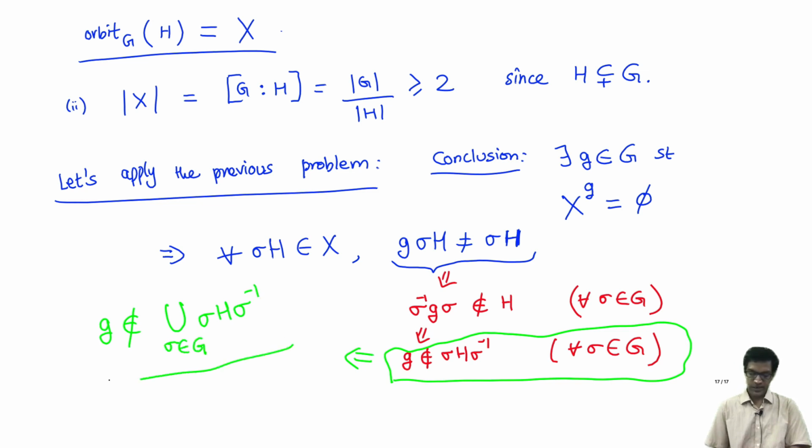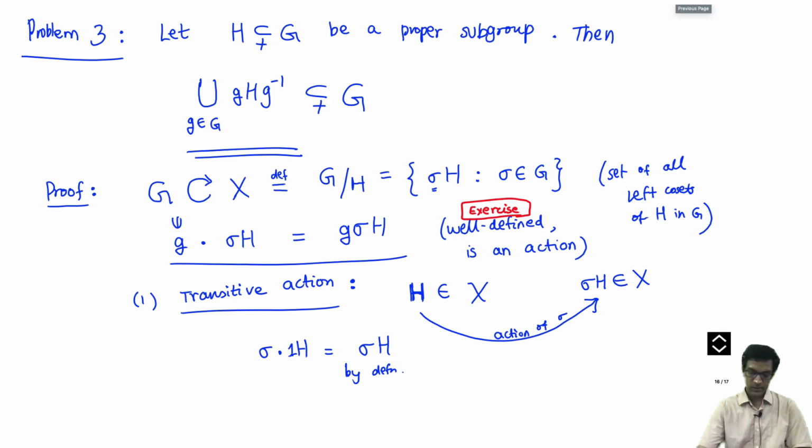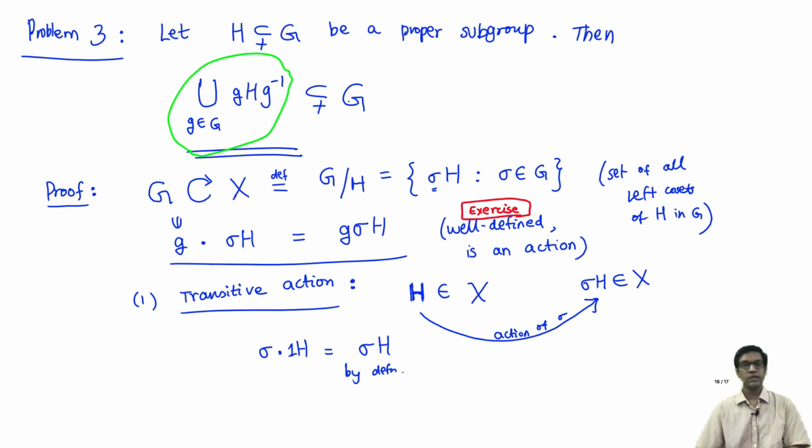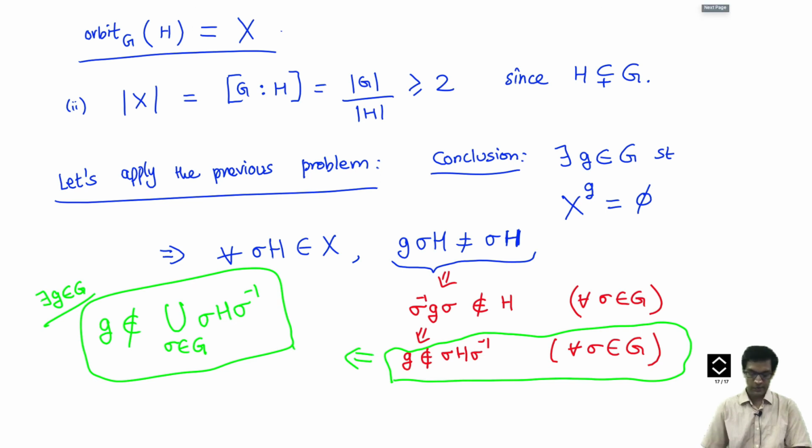Okay, and that was exactly what we needed to prove, because we have concluded that there exists a group element which doesn't belong to the union of all the conjugates. Now if you look back at the statement of the problem, we need to say the union of all the conjugates cannot give you the entire group G. It's a proper subset. There is at least one element which lies outside this set, and that's exactly what we have produced. Okay, so that completes this problem.